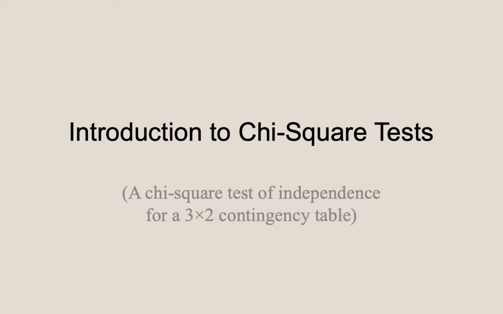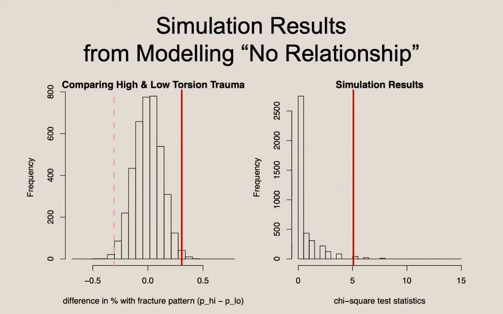Let's do another problem, but before we dive into this, let's go back and ask a fair and straightforward question. If I can shuffle my data and observe how frequently we would obtain our difference in proportions compared to chance, why would I complicate matters by asking how frequently would I obtain my chi-square statistic by chance? Well, it turns out that it comes down to the fact that you can subtract 2 and only 2 numbers. You can't subtract 3 or more numbers. That's not how subtraction works.